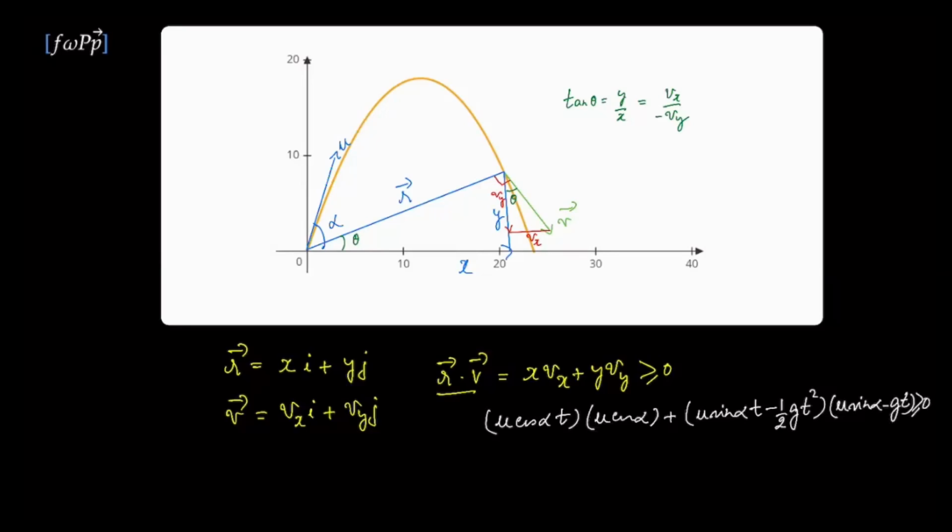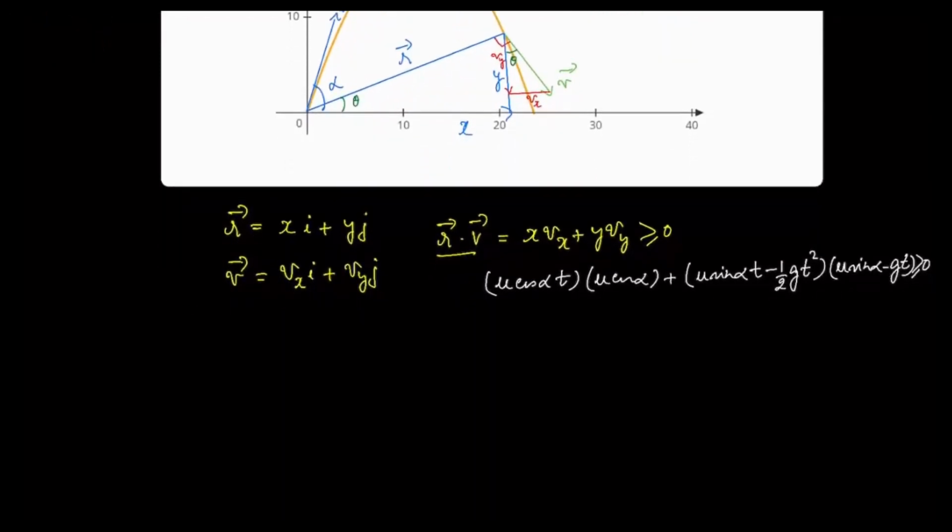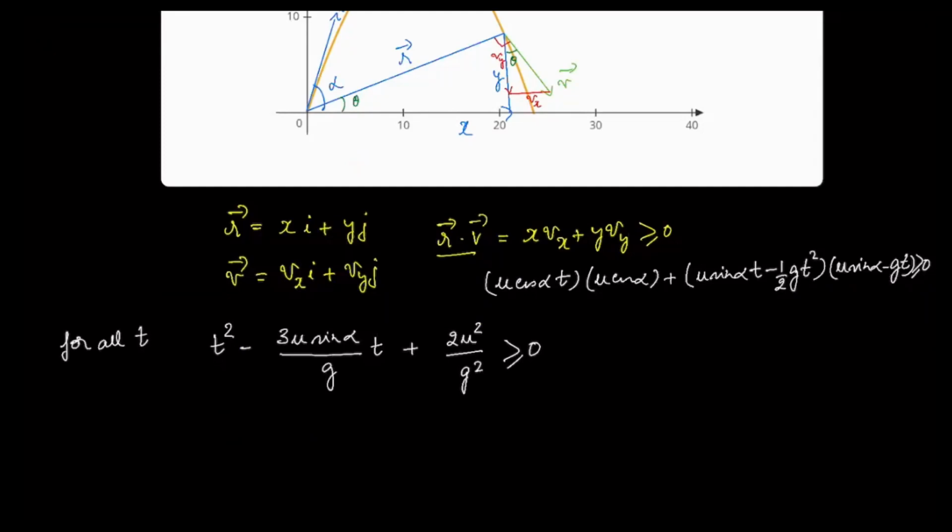If you were to rearrange this and write it out, we're going to get a quadratic equation in time, and that's going to look like this. This is for all t, and therefore we just need the discriminant, which is b square minus 4ac, to be less than or equal to 0.